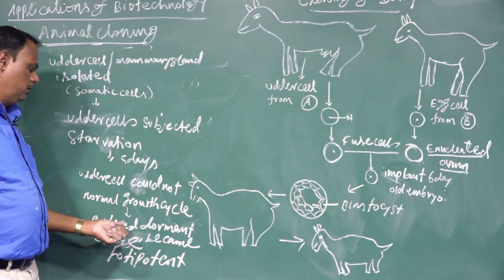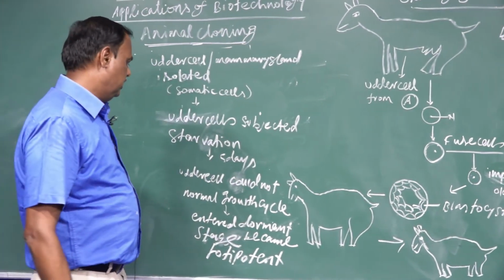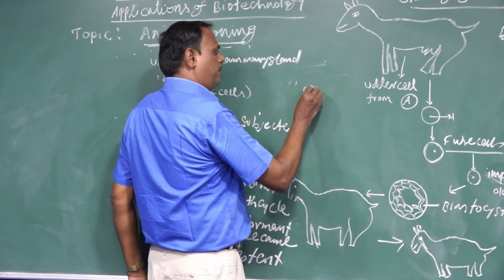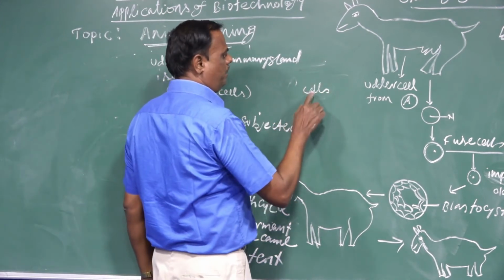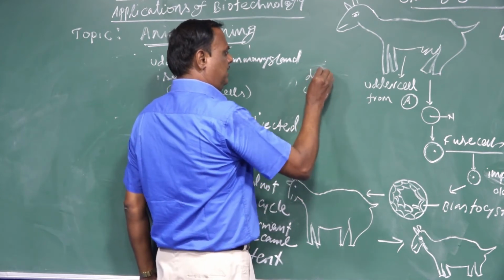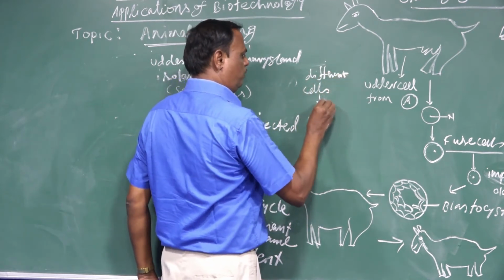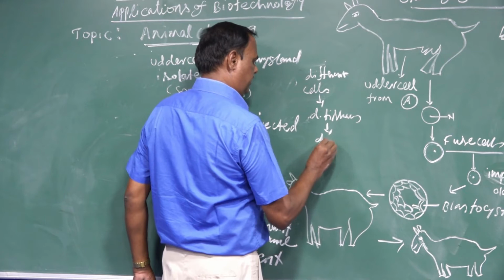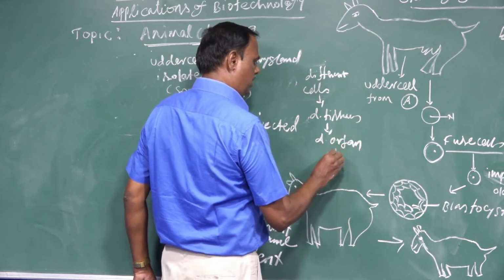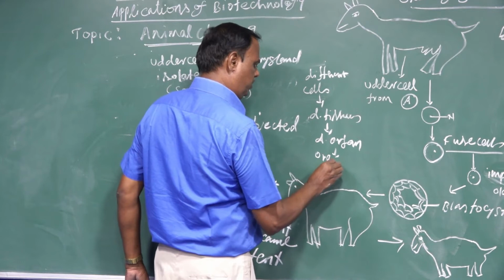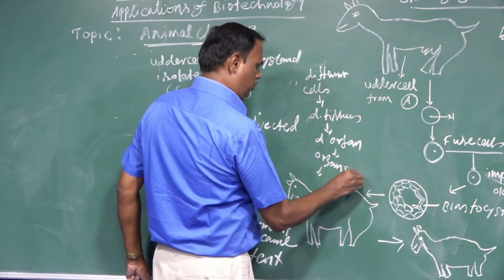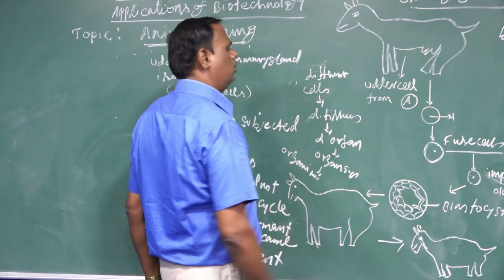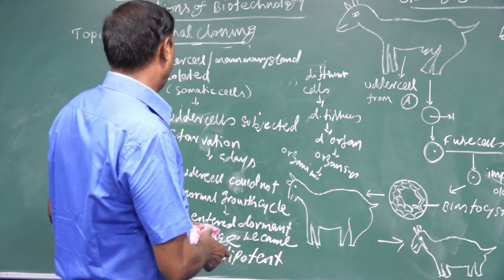They entered a dormant, inactive stage, then became totipotent. Totipotent means the potential of cells to differentiate into different cells. The different cells later form different tissues, different tissues form different organs, organs form organ systems, and the organ systems form an entire organism. That is called totipotency.